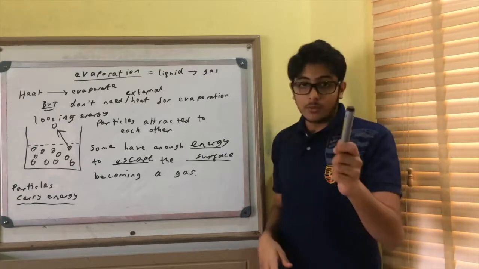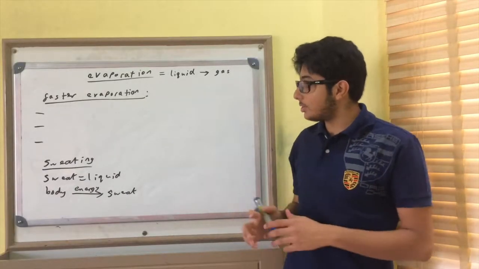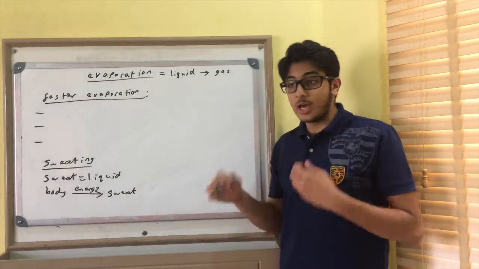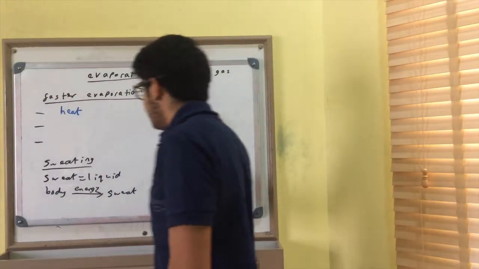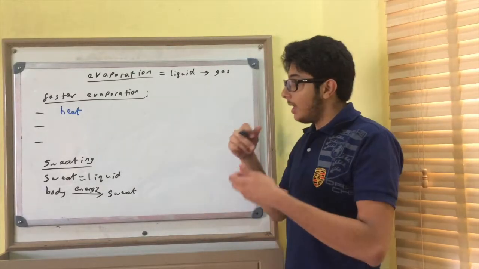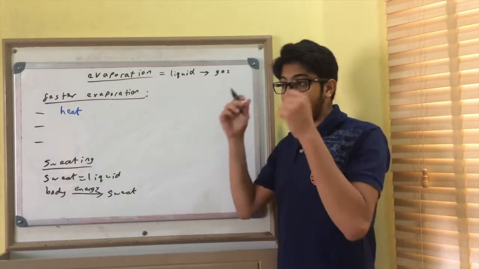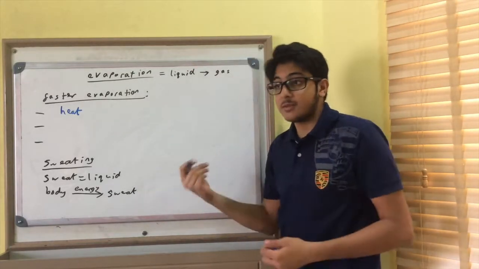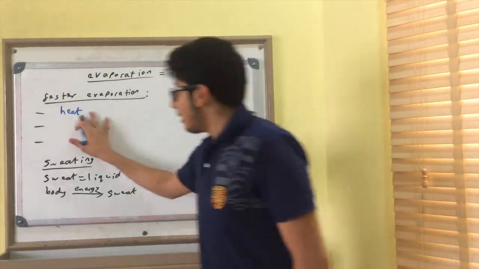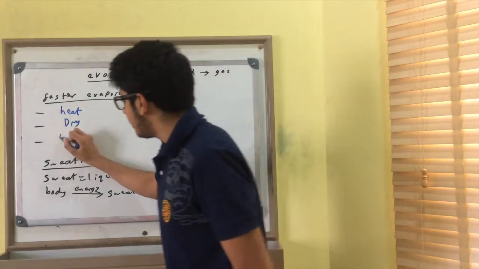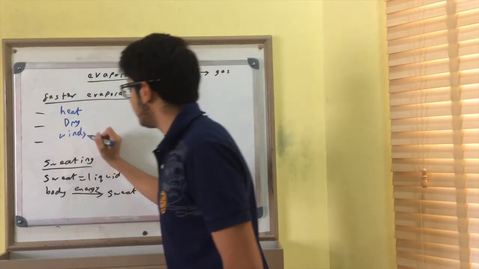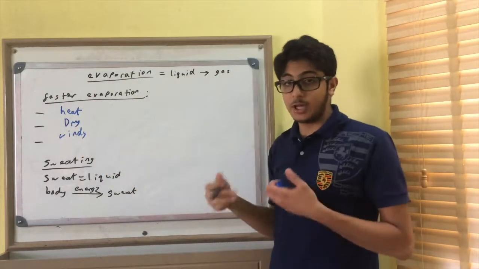Now I'm going to look at just one more thing. There are some conditions which make evaporation happen faster. The most obvious one is heat. The hotter an object is, the more easily it evaporates. That's why if you heat something, it evaporates very quickly. We also have dry conditions and windy conditions. All these conditions make evaporation happen faster.